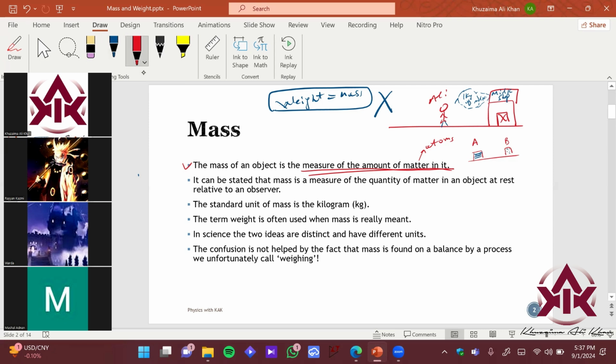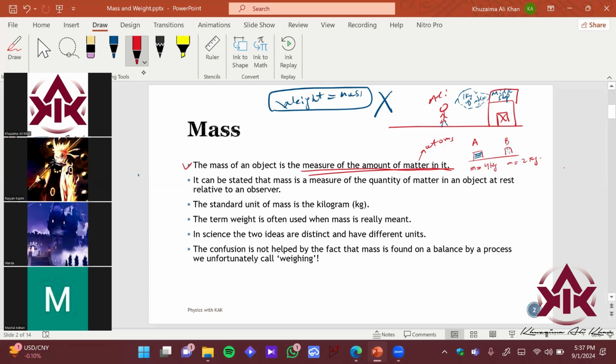Which container has the most amount of matter, container A or container B? Let's say if I give you a value also, the mass of container A is 4 kg and the mass of container B is 2 kg. So which one has the most amount of matter over here?